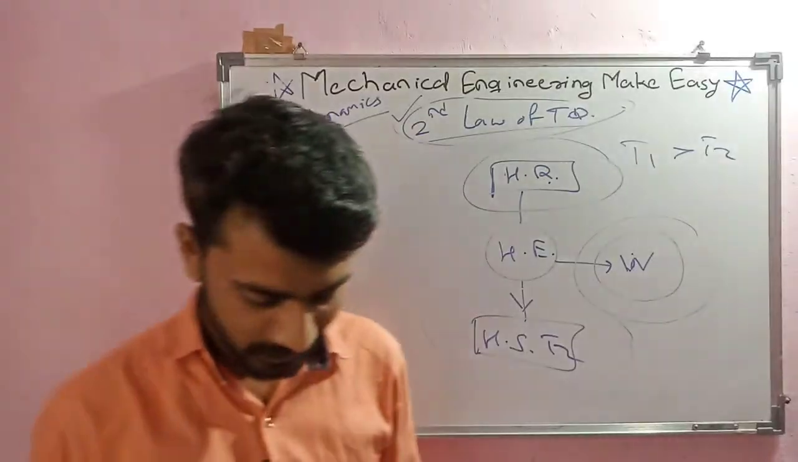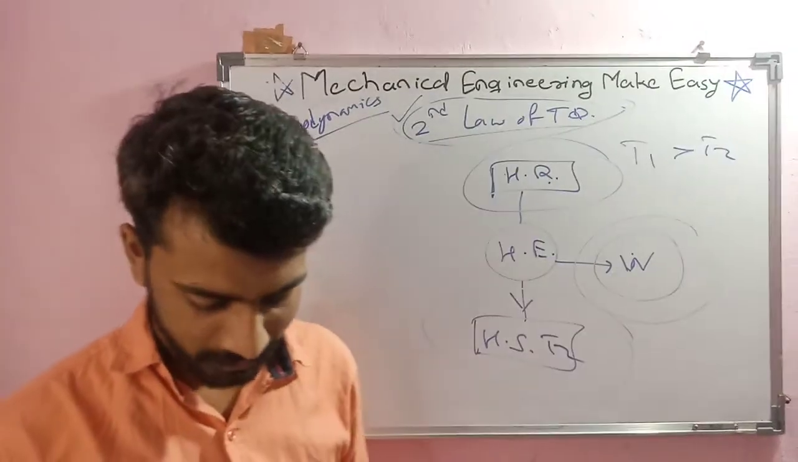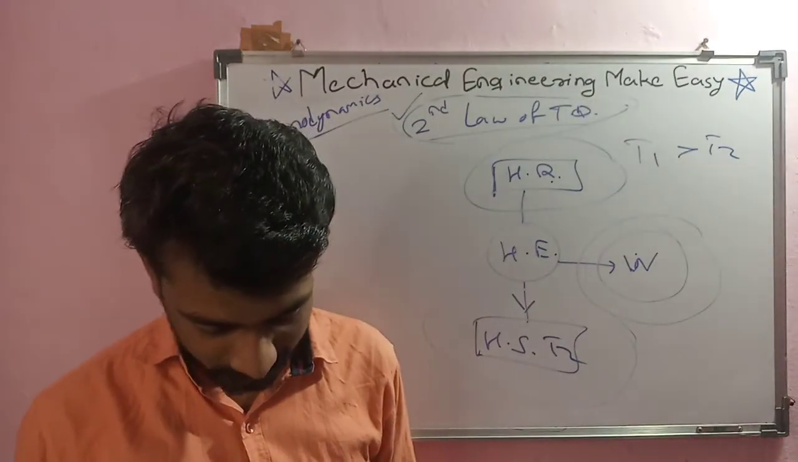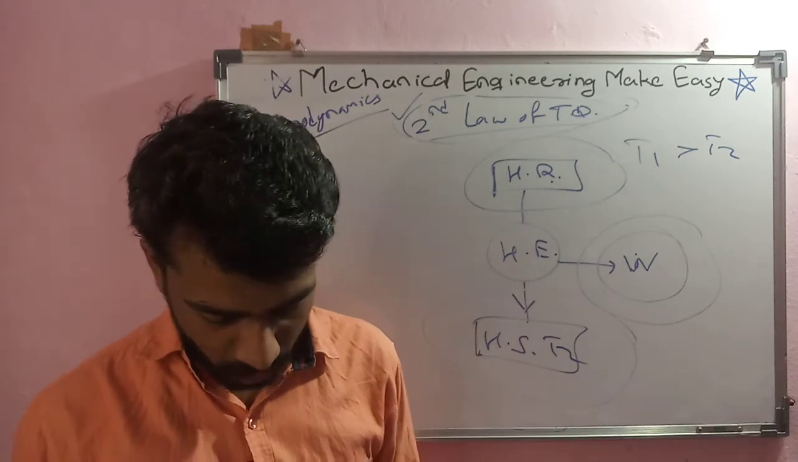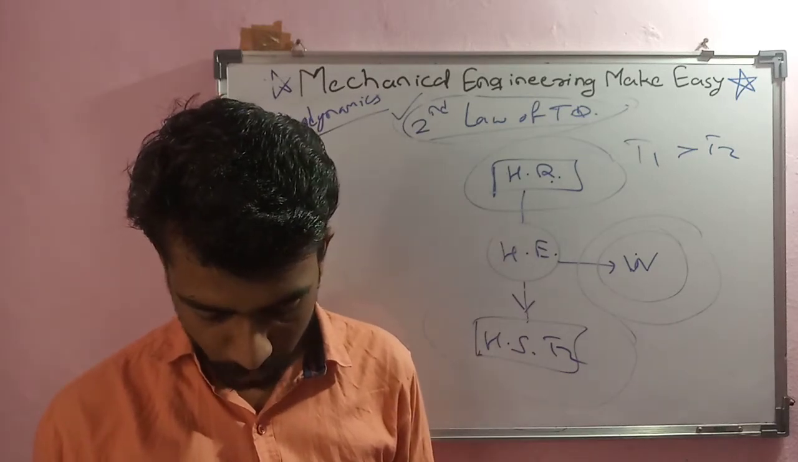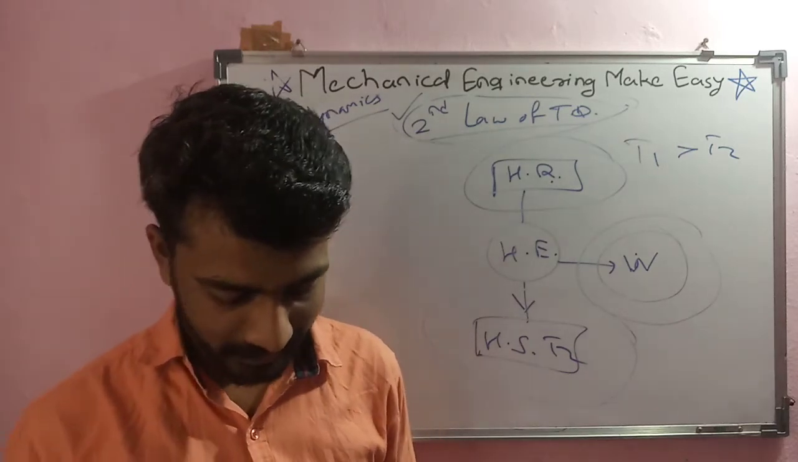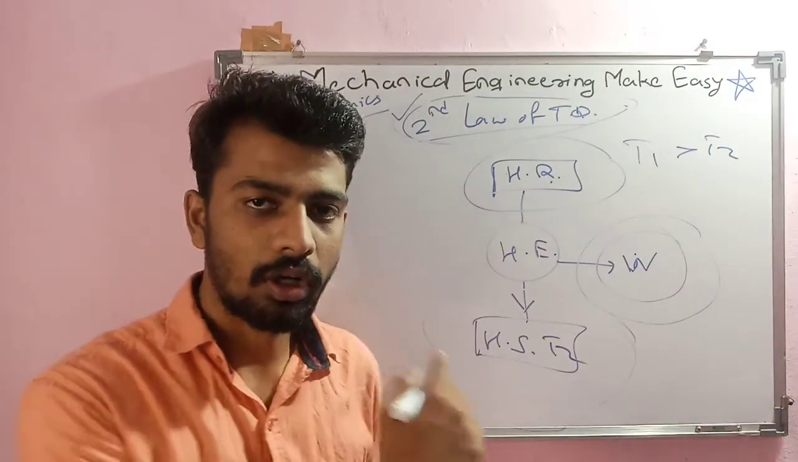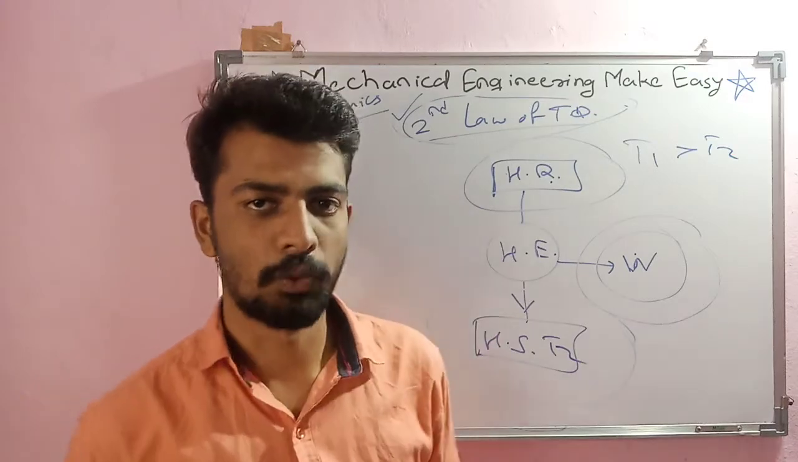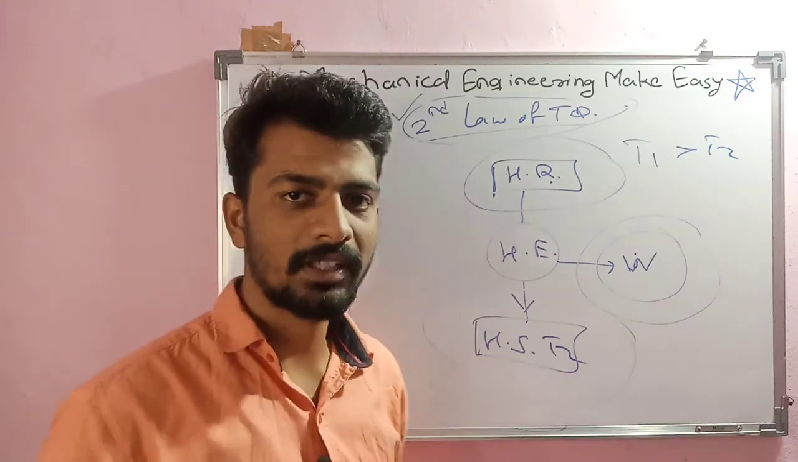And next is the Clausius statement. What the Clausius statement says is that it is impossible to construct a device which operates on a cycle and produces no effect other than heat transfer from a cooler to a hotter body. Meaning heat transfer cannot happen from a low temperature body to a high temperature body. It is talking about the refrigeration effect.